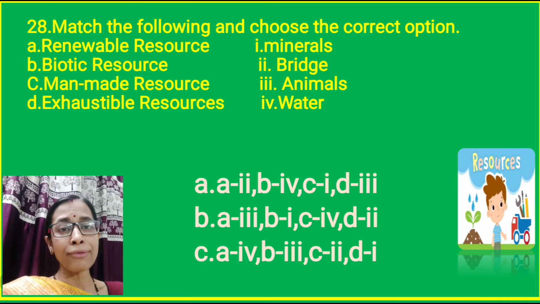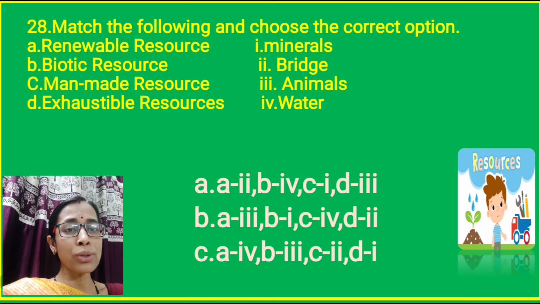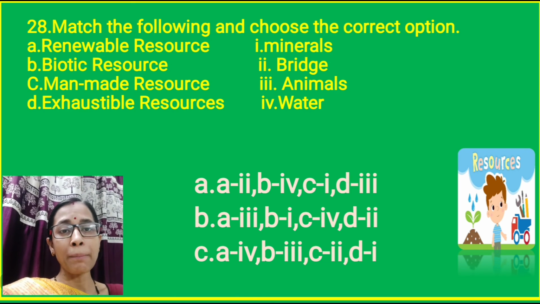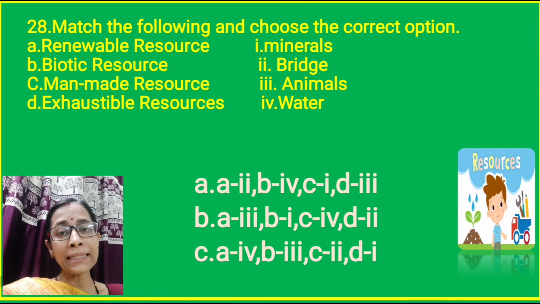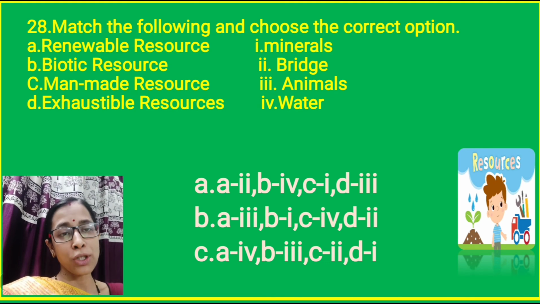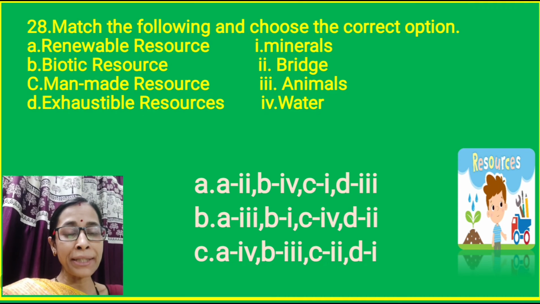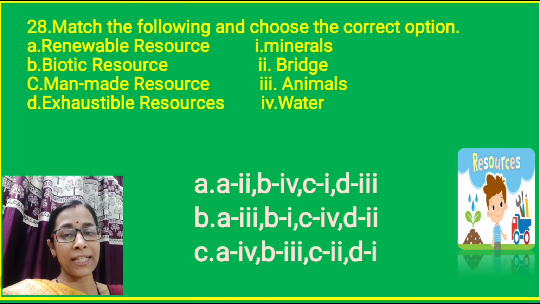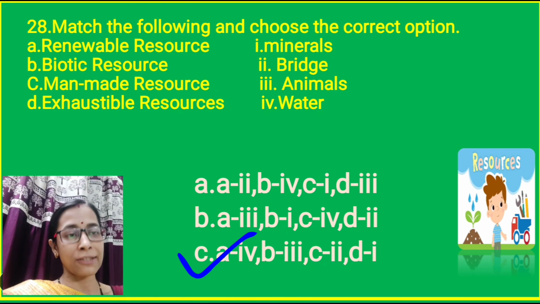Here the options are renewable resources. Renewable resources will match with water. So A with 4. B, biotic resources. Here biotic resources match option number 3, animals. Then C, man-made resources. It will match with option number 2, breeze. And D, exhaustible resource, that means non-renewable resource, that will match with option number 1, that is minerals. So here out of A, B and C, C is showing the correct matching. So option C is correct.